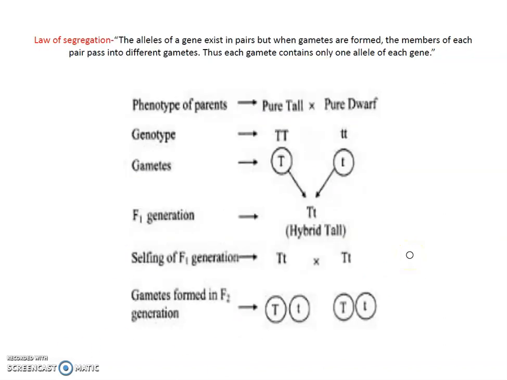Then the second law, the law of segregation, states the following. Mendel selected a pure tall and a pure dwarf plant for his experiment. So one plant selected was tall, another was dwarf. Then Mendel cross-pollinated these two plants. Then in the F1 generation, all become tall, because the law of dominance says that the dominant character is expressed in the first generation.